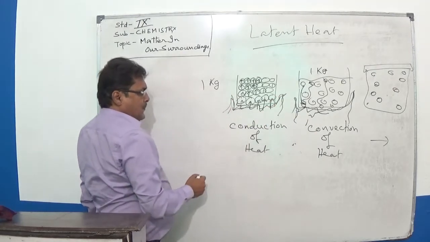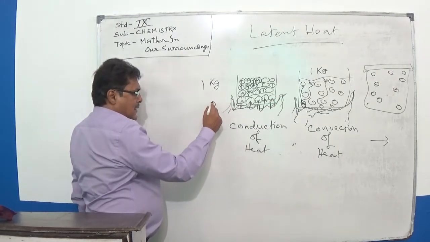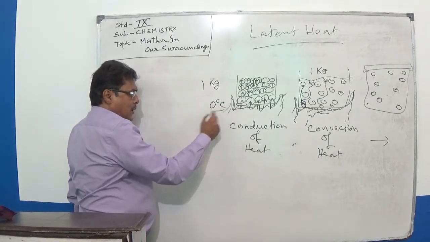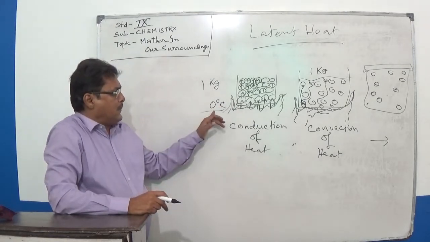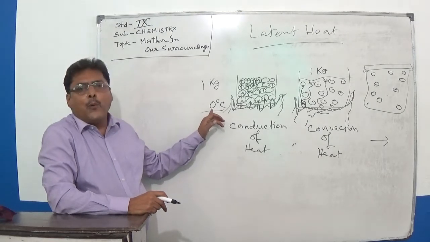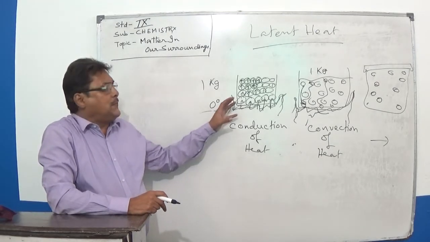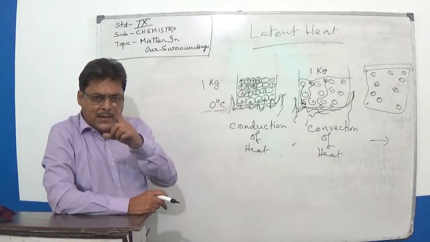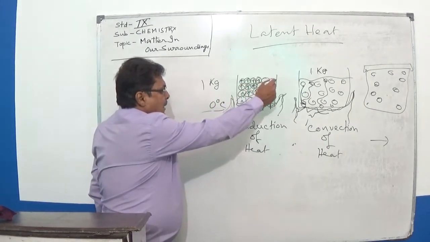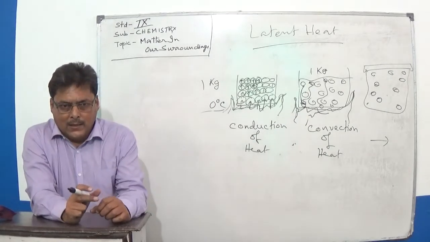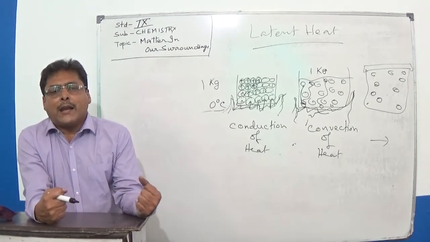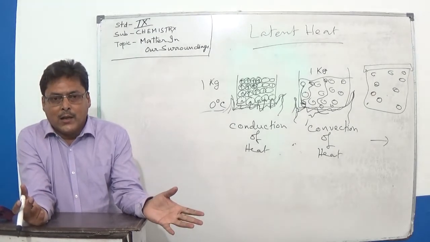Now when it reaches 0 degrees Celsius, which we have taken as a common example, we call it the melting point of the ice. Ice begins to melt. That means all these particles now have enough energy in them that they are ready to break apart from each other.